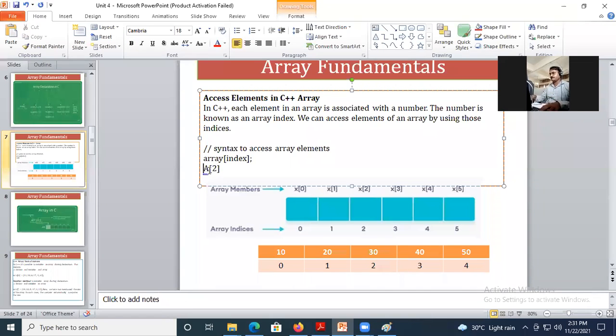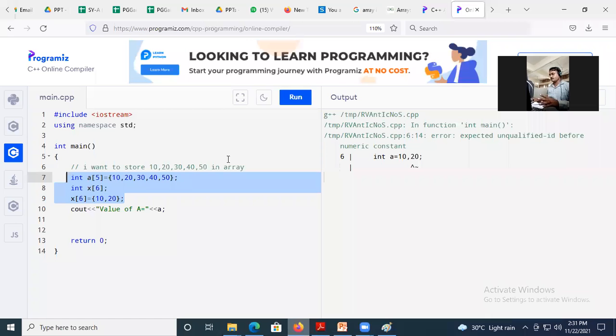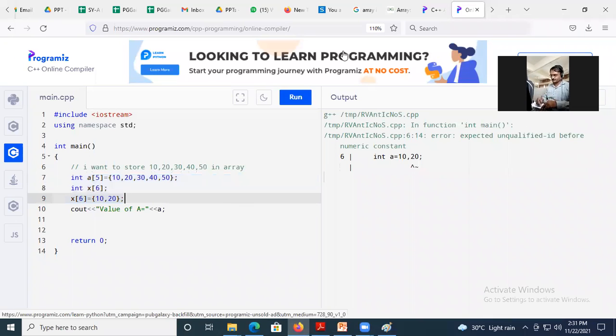Okay. So it will check in the array. It will go 0. This is first and this is second. So it is going to retrieve 30. So just check, I will go here.